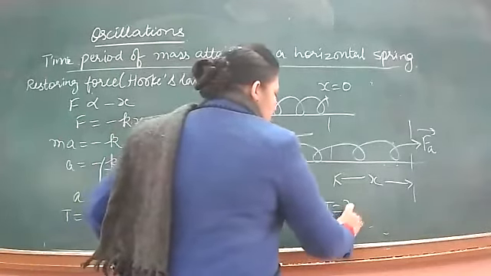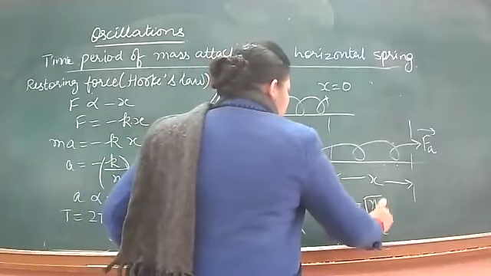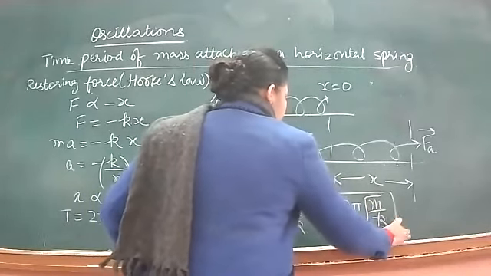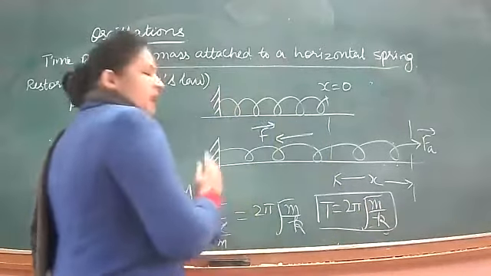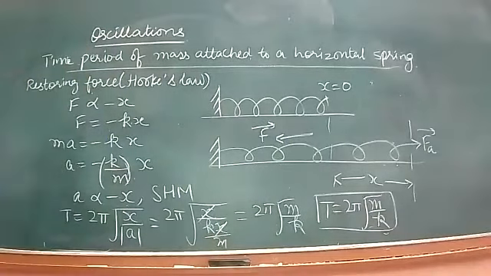So T is equal to 2 pi root m by k is the formula for the time period of a mass attached to an oscillating spring.